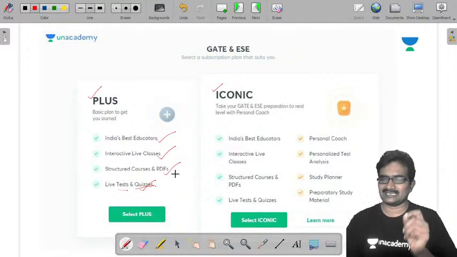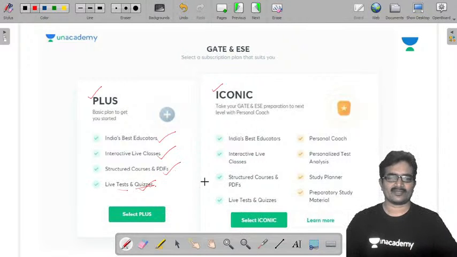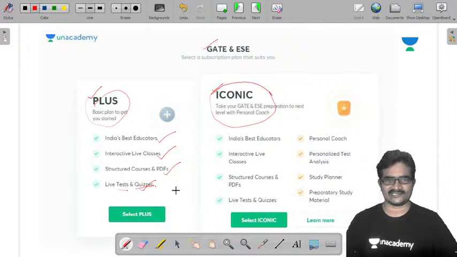So these are the importance of the plus subscription and iconic subscription. These two subscriptions are available for both GATE and engineering services.